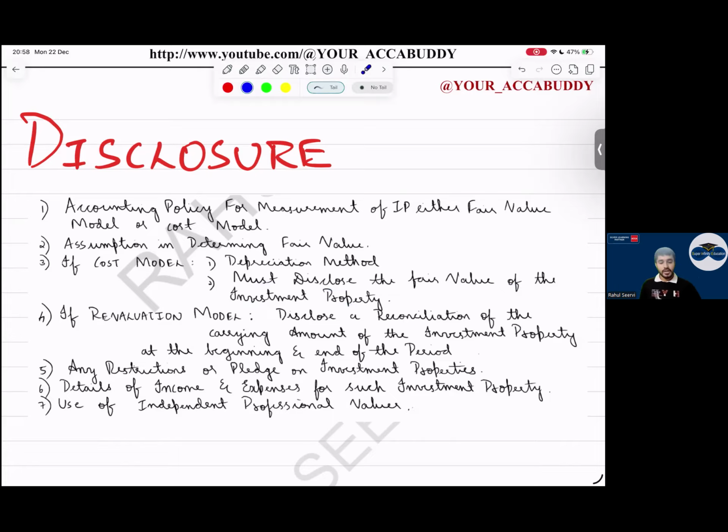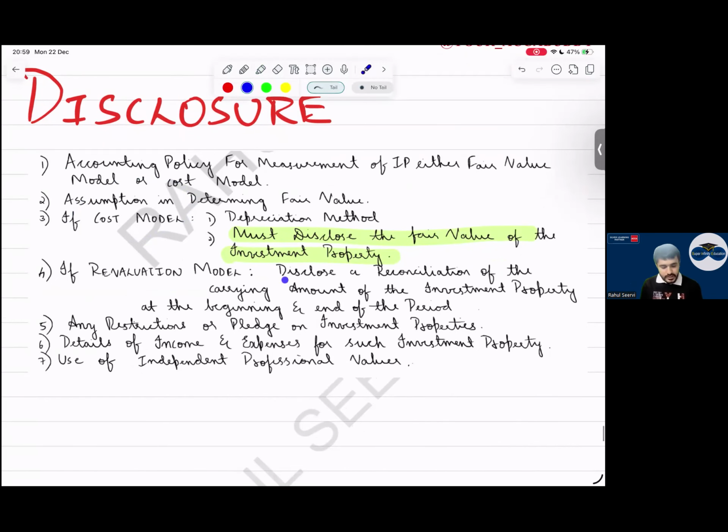This is important. We are using which model? We are using the cost model, but still we have to disclose what? The fair value of the IP. If revaluation model, disclose a reconciliation of the carrying amount of the property at the beginning and the end of the period. Whenever we follow the revaluation model, mention the fair value gain. Prepare a reconciliation statement like your passbook: what is coming in, what is going out, same way we have to prepare.